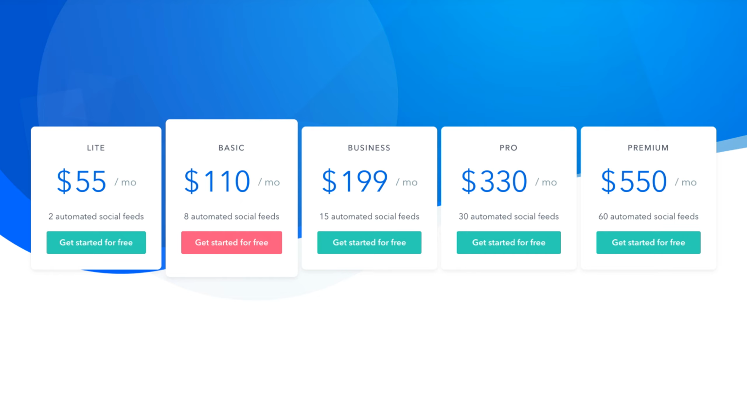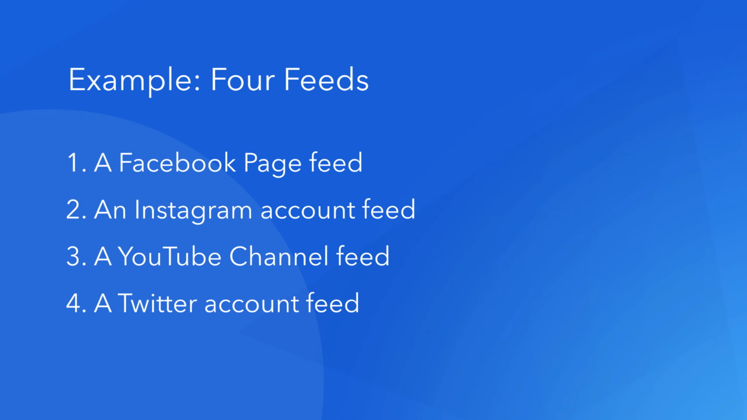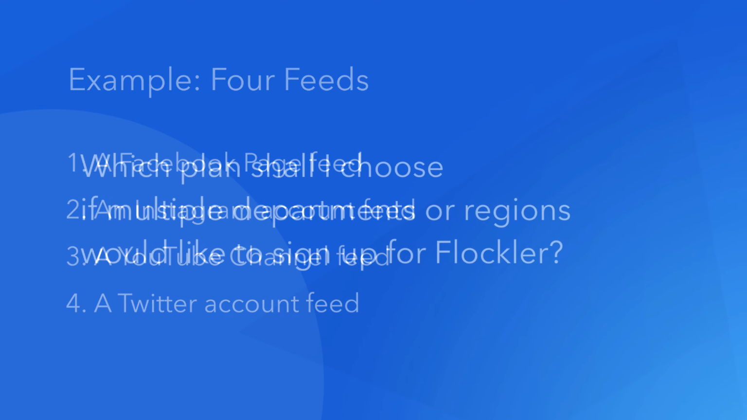An average Flockler client gathers content with 4 feeds. Here's an example of the 4 feeds. You could have a Facebook page, an Instagram account feed, a YouTube channel feed, a Twitter account feed. That's 4 feeds in total, and our basic plan would be the right choice.